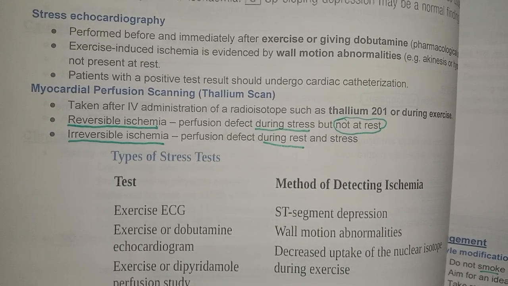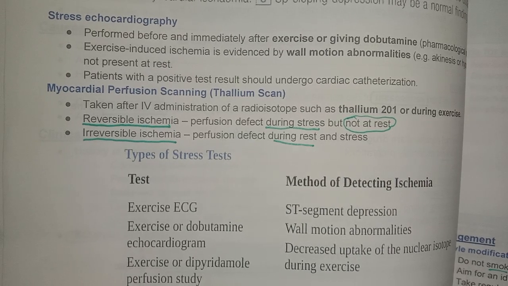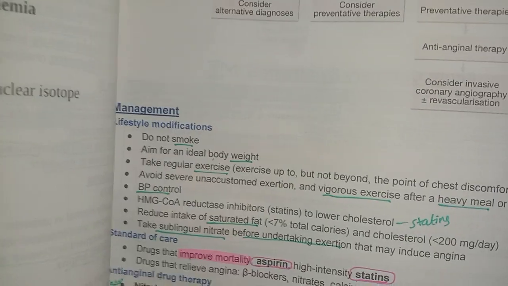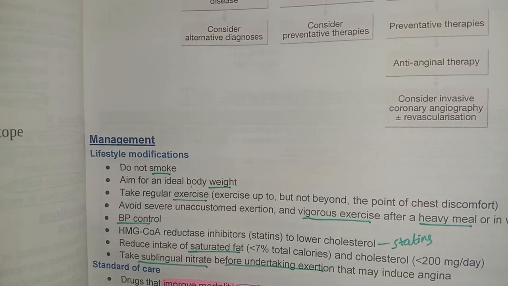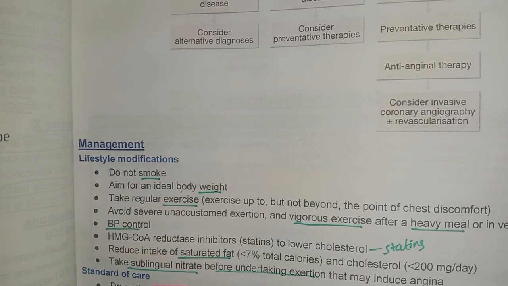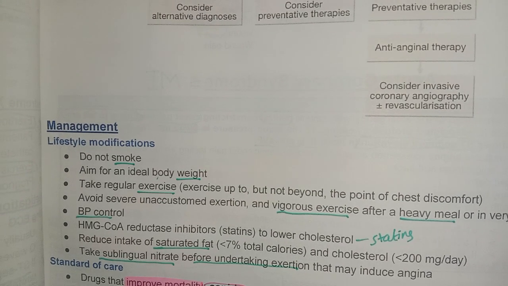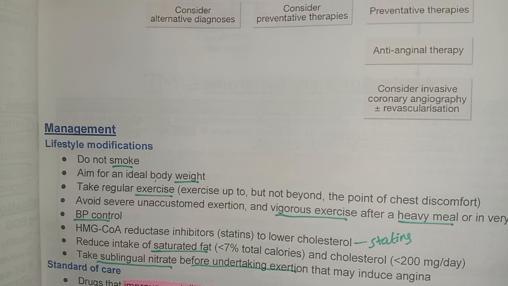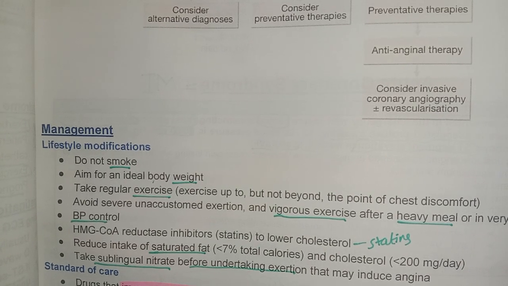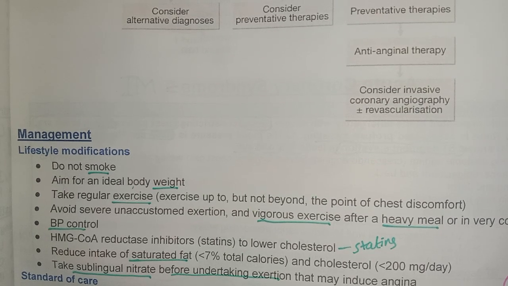Reversible ischemia shows a perfusion defect during stress but not at rest. Irreversible ischemia shows a perfusion defect during rest. Then there is management. Management includes lifestyle modification: do not smoke, weight reduction, exercise, BP control, and do not do vigorous exercise after a heavy meal. Then take statins, take less saturated fat, and take sublingual nitrates before undertaking exertion that may induce angina.